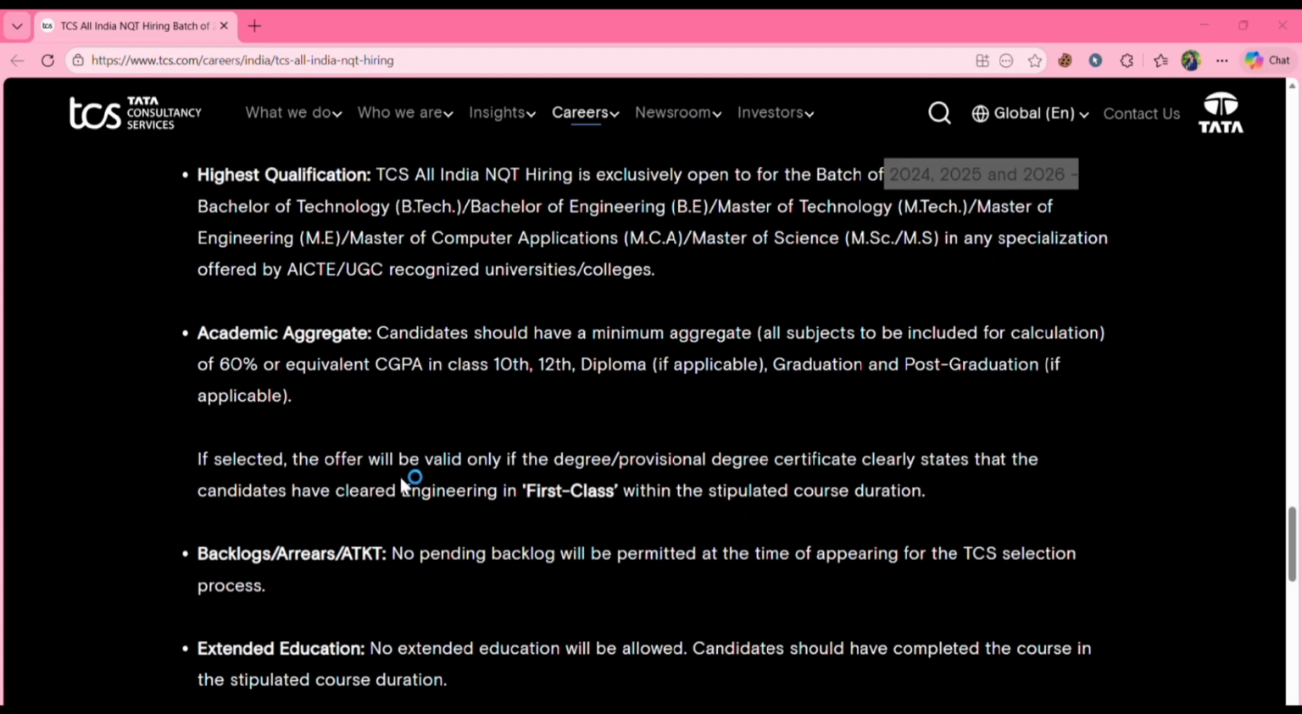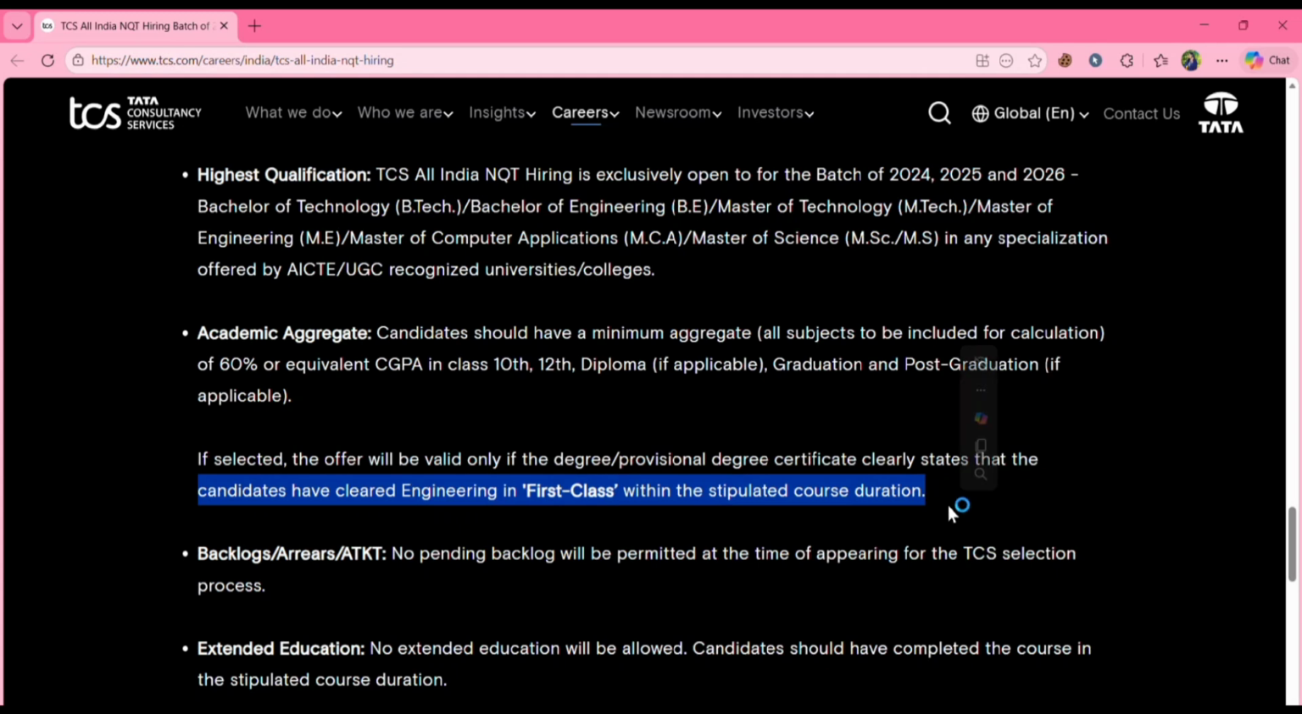And if selected, the offer will be valid only if the degree certificate clearly states that the candidate has cleared engineering in first class within the stipulated course duration. Even though you get shortlisted, your academic certificates must show that you are eligible for this. Here you can see that candidates have cleared engineering in first class within the stipulated course duration. The course you must complete it. Then only you are eligible for this.